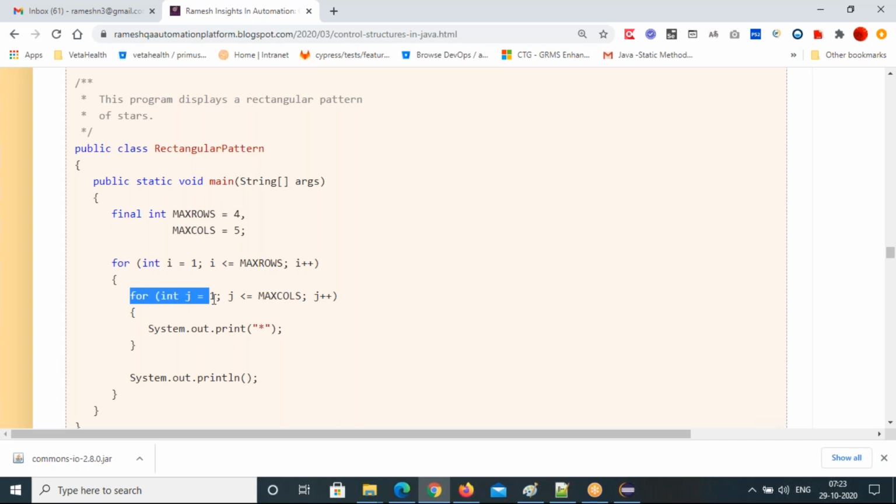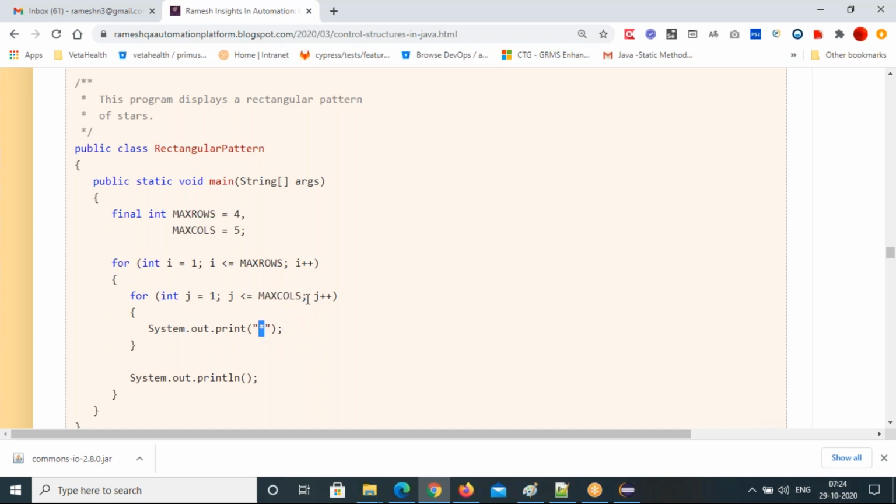Inner for loop: int j equal to 1, j less than or equal to max columns, j plus plus. System.out.print star. First, i value 1, 1 less than or equal to 4, true, comes inside. j equal to 1, j less than or equal to max columns. So that is 1 less than or equal to 5, true, first star will print. Then j value will update and second time 2 less than or equal to 5, true, second star will print.